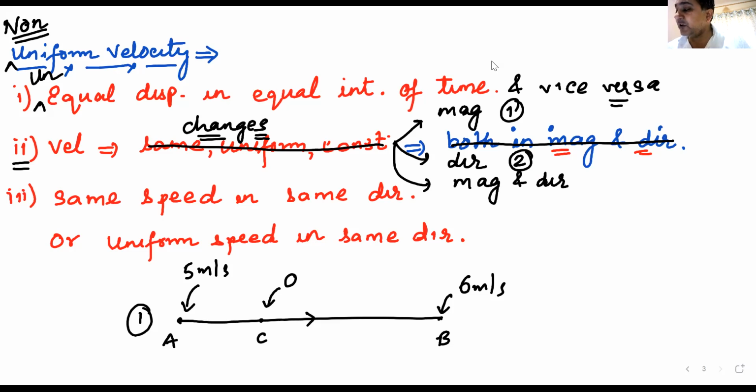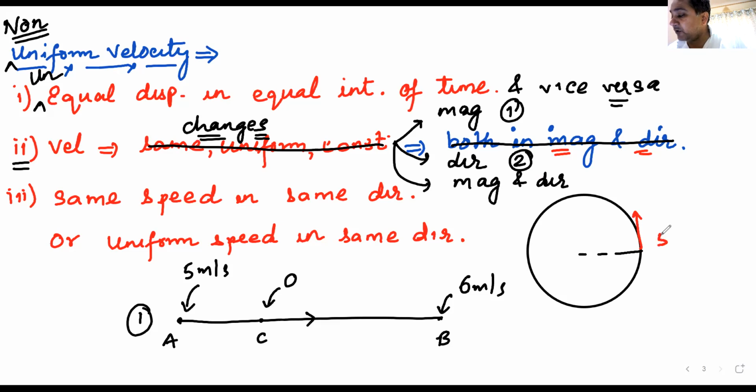Anyone can give me an example of case number 2, only direction changing? To understand case number 2, I have drawn this circle. In this circle, someone is moving with a constant speed of 5 meter per second. When he is at point A, his speed is 5 meter per second. When he is at point B, his speed is also 5 meter per second.